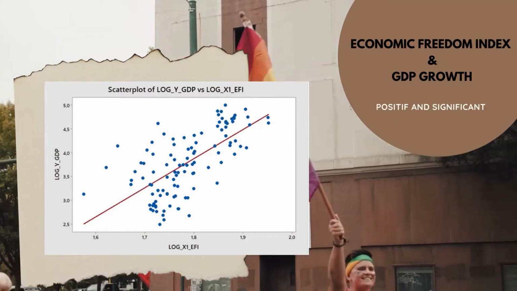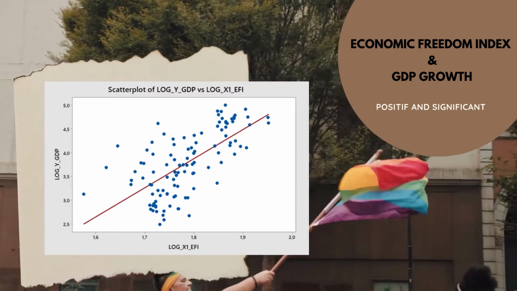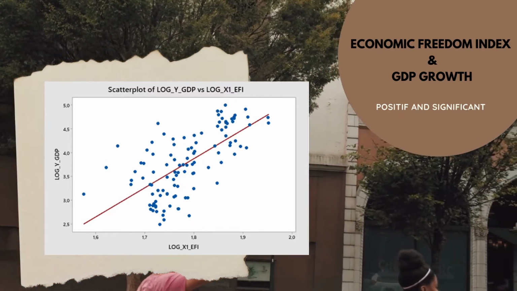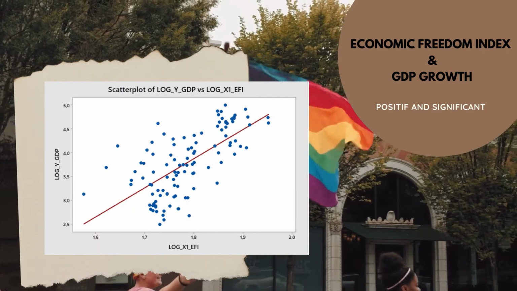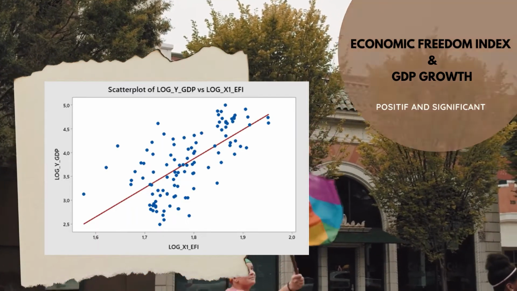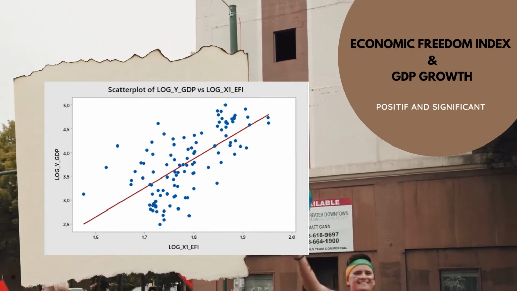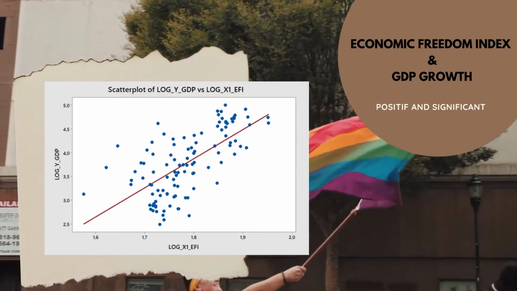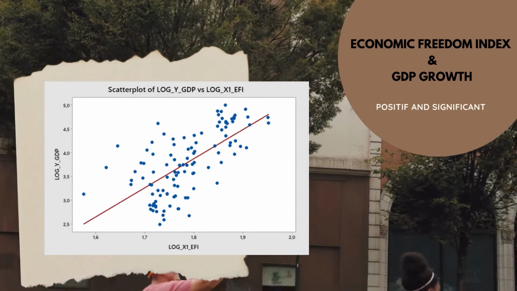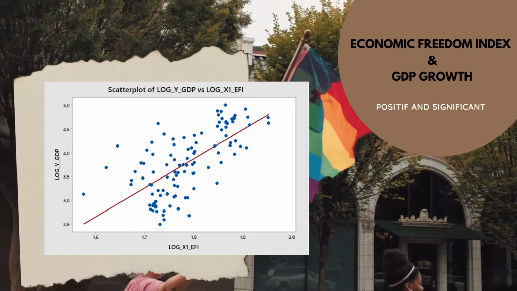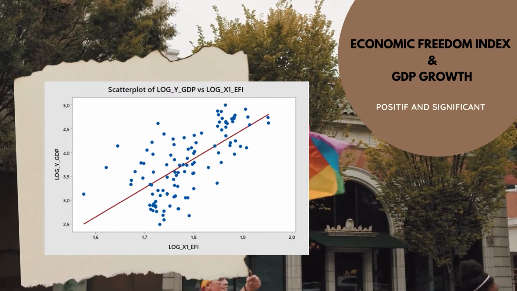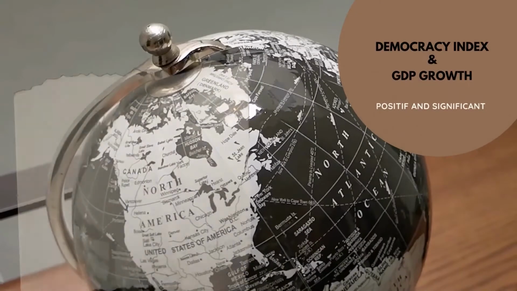Based on the scatter and regression line graphs, the economic freedom variable and economic prosperity have a significant positive relationship. It means if economic freedom increases, it will increase the economic prosperity of a country. This is related to research conducted by Faria and Montesinos that the economic freedom of the world has a significant positive impact and relationship related to income and growth levels.